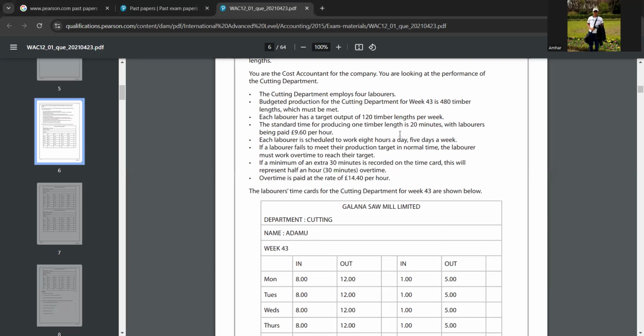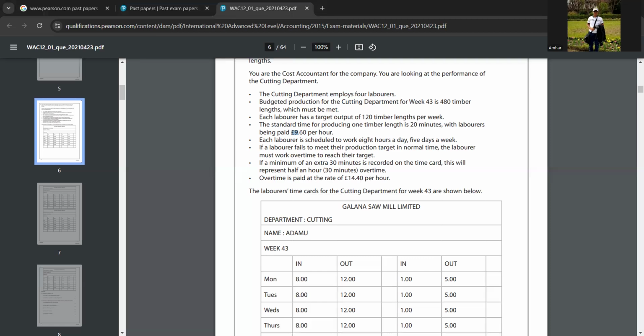Yeah. So 160 into 9.60, because this is the standard time, budgeted time. In the question they're asking the budgeted labor cost of production. So you have to take the budgeted time and multiply, not the actual time or the overtime. You have to take the budgeted rate, that is 9.60 per hour. So 160 into 9.60. That's the answer.